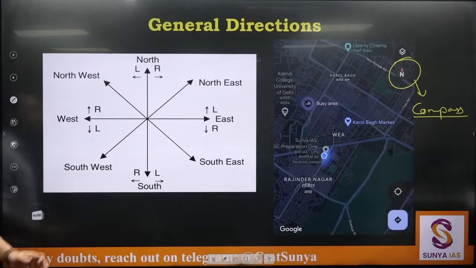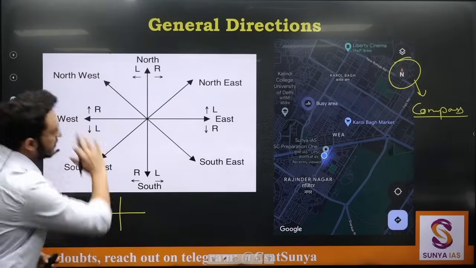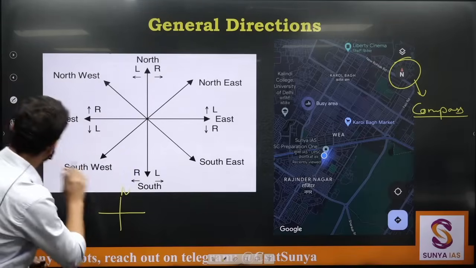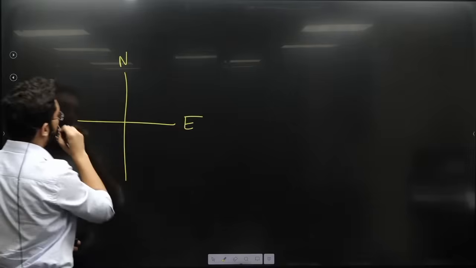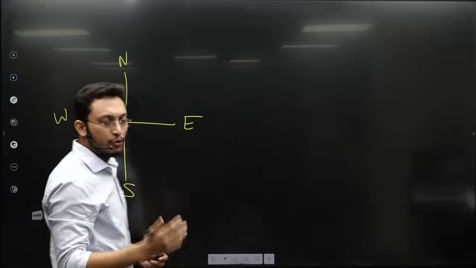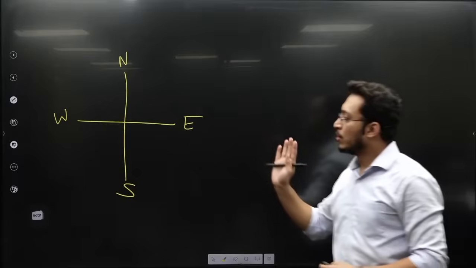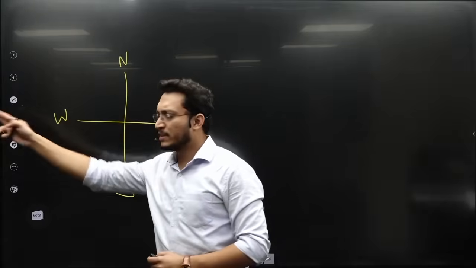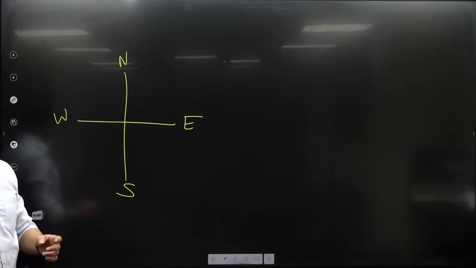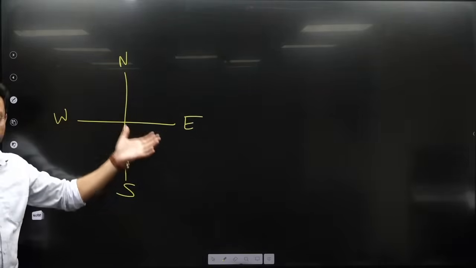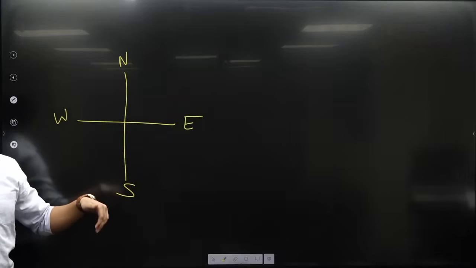While solving questions, what we'll do is we'll represent directions like this. We won't have to draw all of this, but normally what we'll do is this is north, you have east, west and south. These are our 4 universal directions. But tell me, when I'm making the directions like this, west is clear, west is that side, east is clear, east is this side, but where does north lie? If this is what I have made, where is north? Opposite to south, that I know.